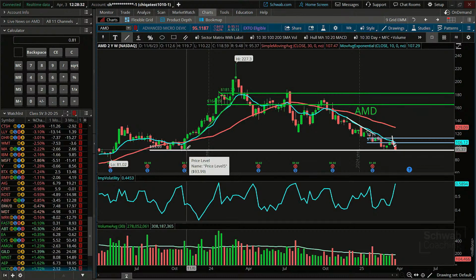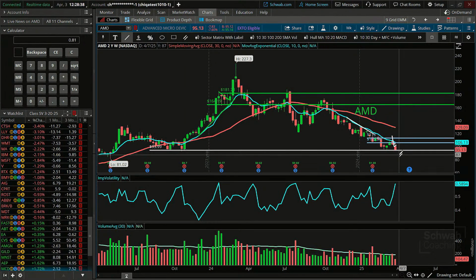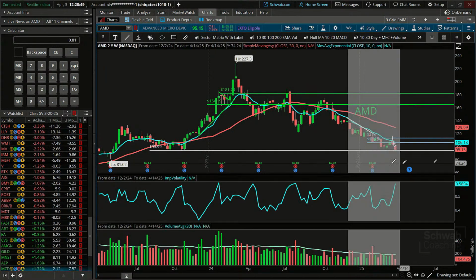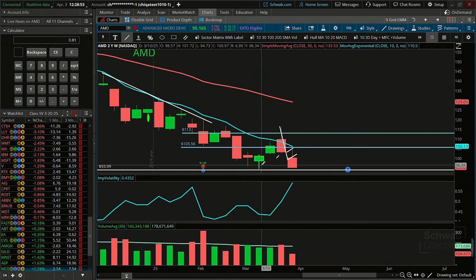If somebody were not trading it as a flag pattern, they might be more cognizant of that. They might go, I want to make sure it breaks down below the support area. But when we're trading price patterns, we're sticking to the rules of that, in this case the flag pattern, for determining entries and exits. So we're getting in here based on that.